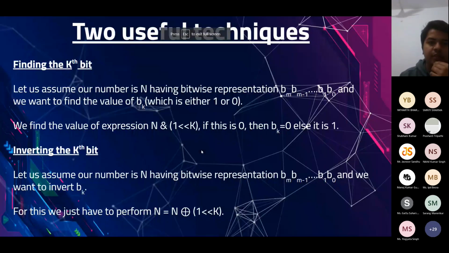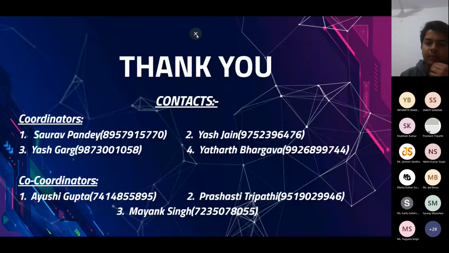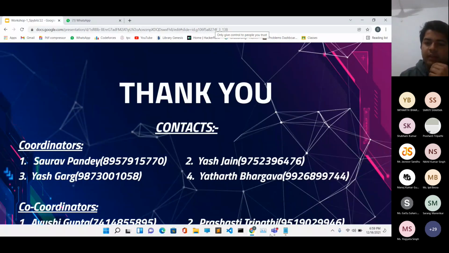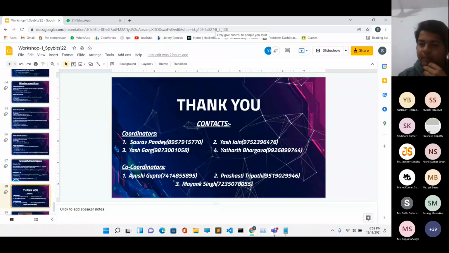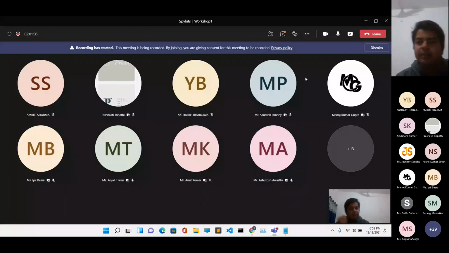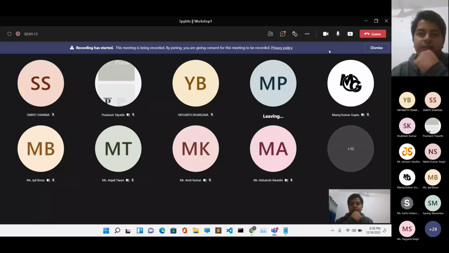So this was all what we had to cover for number theory. Okay, there are 13 people. That's all I wanted to cover in number theory for this particular workshop. I think we can stop now.